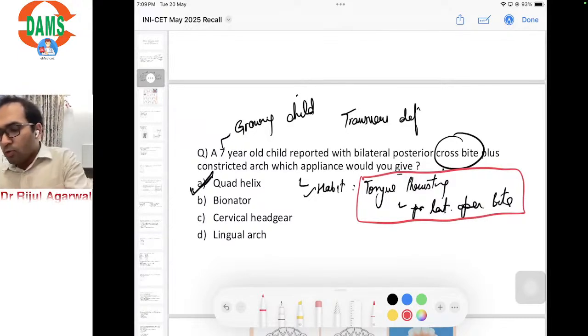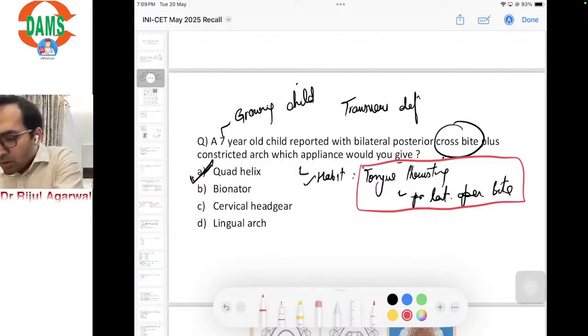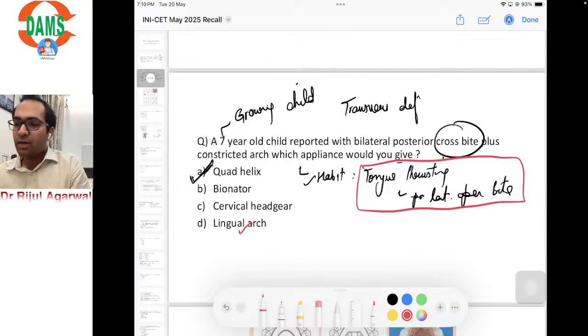So let us assume that the question also mentioned that a tongue thrusting habit was present leading to lateral open bite. I'll explain the concept of why quad helix would be the correct answer, but let us assume that you do not know and this habit was also mentioned. So looking at the options, lingual arch cannot be the answer. Why? Because lingual arch is given in the mandible, and no appliance can be given within the mandible to correct the tongue thrusting habit. So this is ruled out. Cervical headgear,